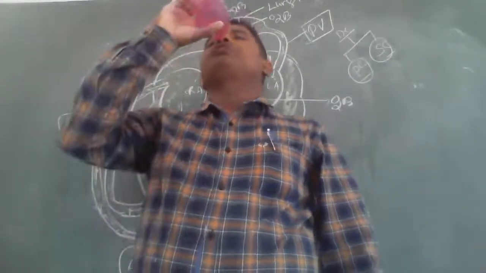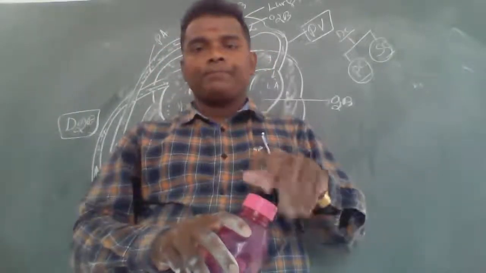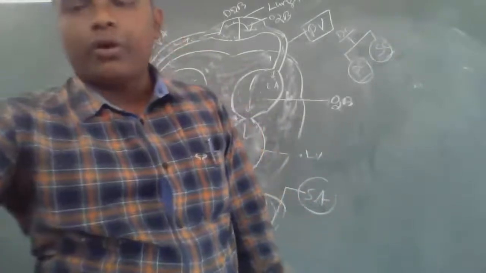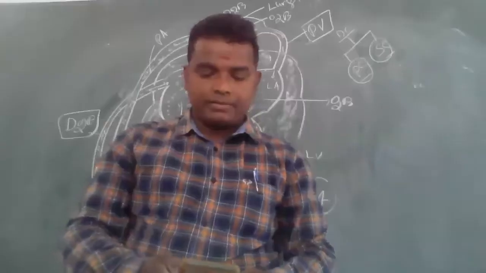Blood enters the heart twice, which is called double circulation. Double circulation is seen in mammals, namely pulmonary circulation and systemic circulation. In pulmonary circulation, blood from the heart flows to the lungs.